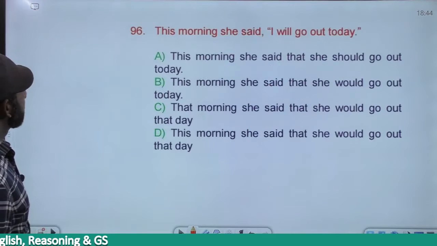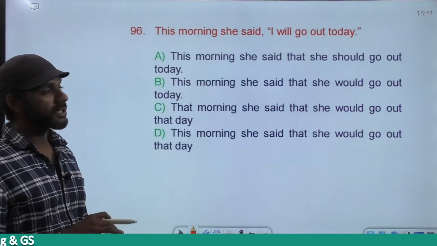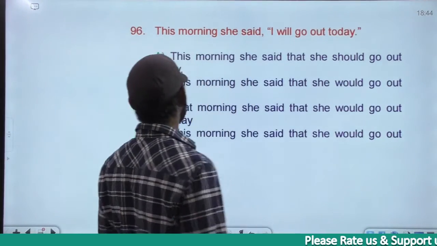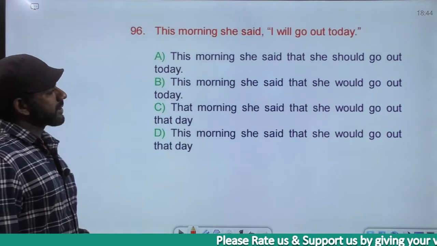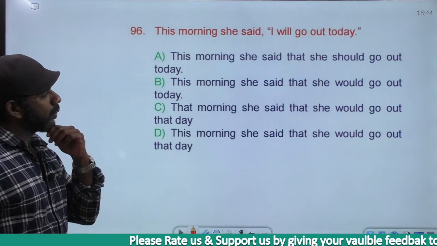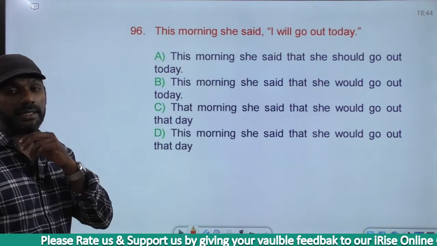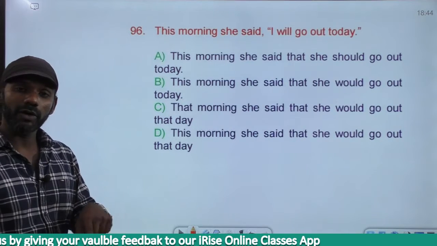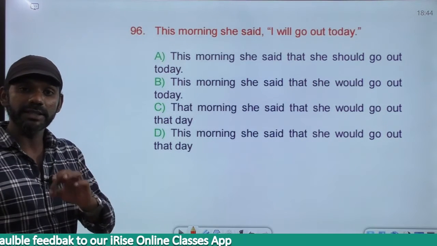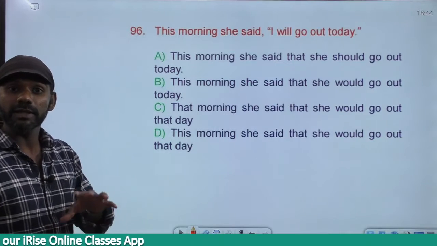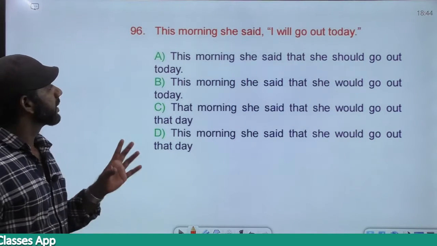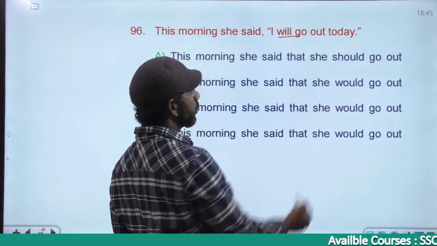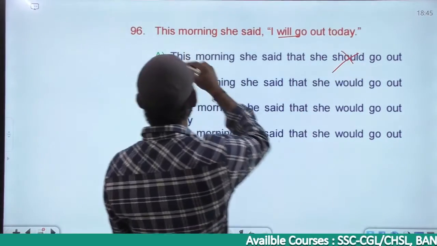Next one. This morning she said, I will go out today. Understand the meaning. Will becomes would. Today remains as today, because this morning she said means this morning belongs to the day called today. So today will remain the same here. Will changes to would. Will cannot change to should anyway. So option A is gone.